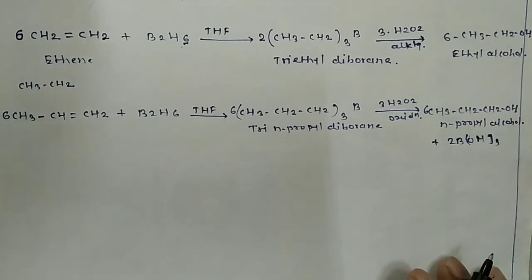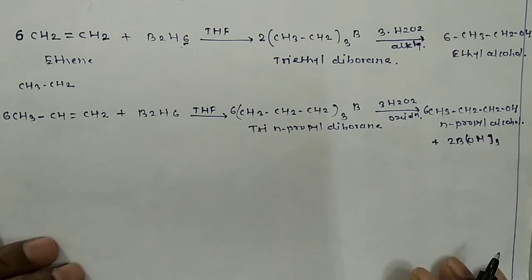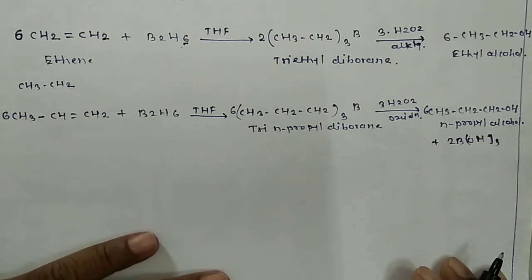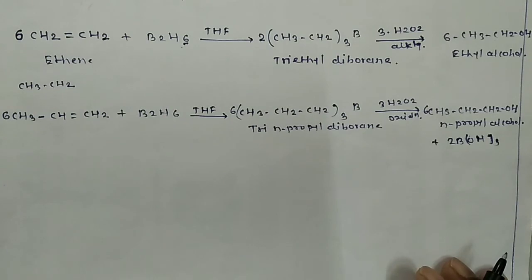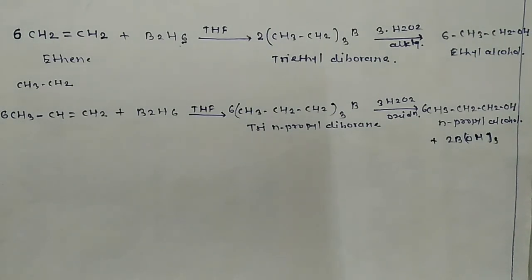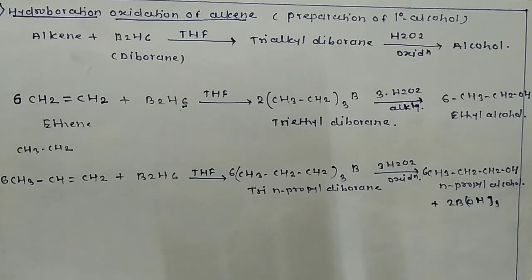So this is the method of preparation of primary alcohol from alkene. In the previous method, that is in case of the acid catalyzed reaction of alkenes, we get secondary alcohols. There is only one alcohol as a primary, that is ethyl alcohol. But in the hydroboration oxidation reaction, we get all alcohols as primary alcohols.